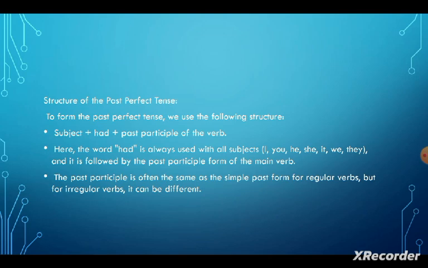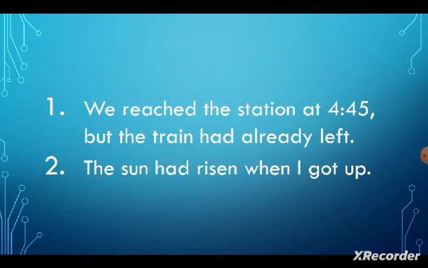The past participle is often the same as the simple past form for regular verbs, but for irregular verbs it can be different. For example, we reached the station at 4:45, but the train had already left. The second example is the sun had risen when I got up.